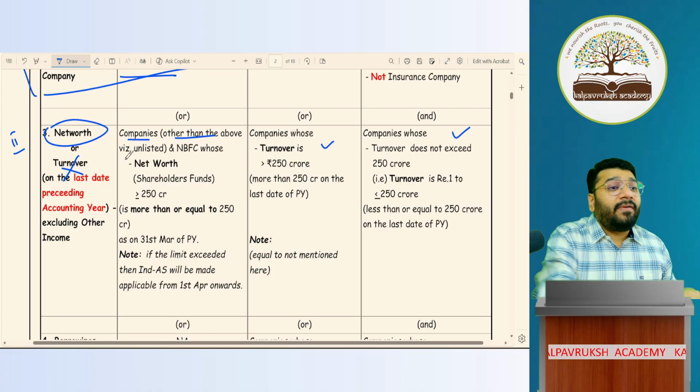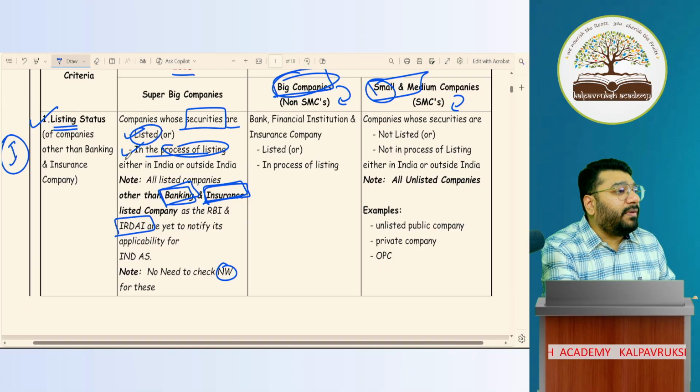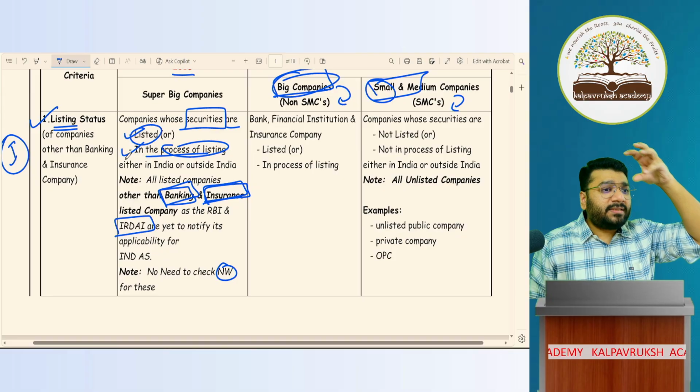Unlisted companies are not covered above. Above what is covered? Listed companies are covered. So there are two types of company. One is